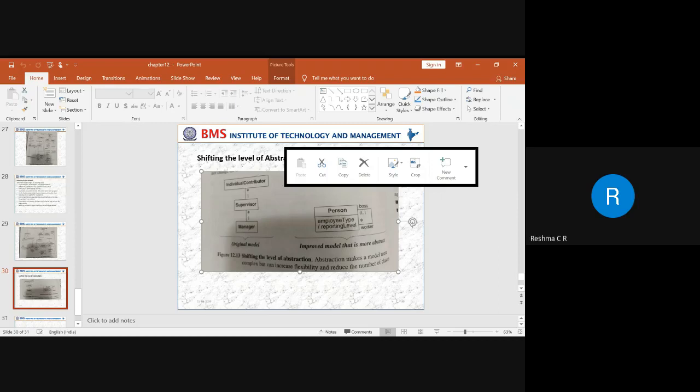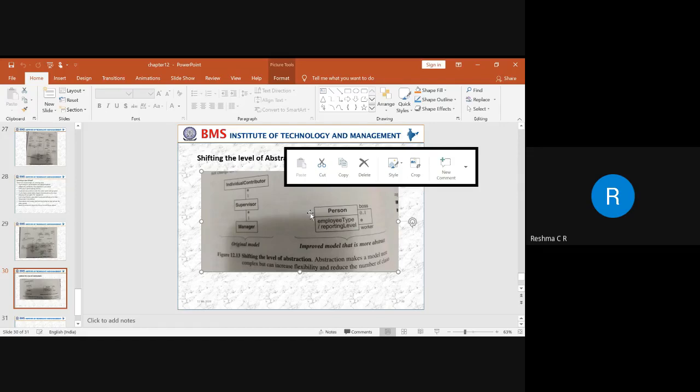The entire model can be reframed. All of these, the manager, supervisor, and individual contributor, can be called a person. So we have a person class. We have an employee type or a reporting level. The employee type can be a manager, supervisor, or an individual coordinator.